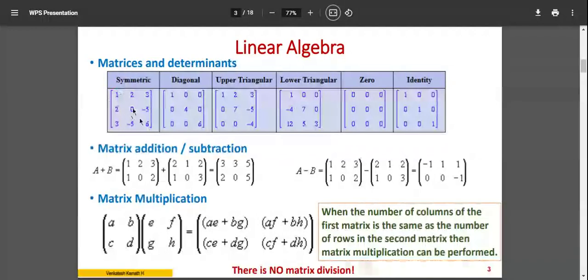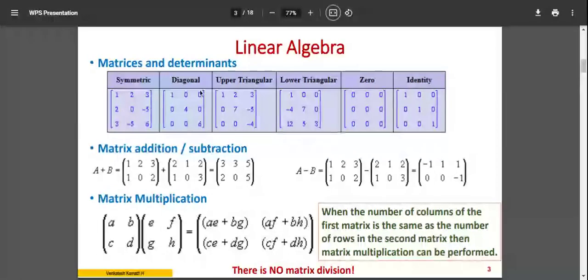If you look at the diagonal, above it and below it, there is this L shape: 5, 3 and 2, 3, minus 5. If you look at it, it is inverted, above the diagonal line and below the diagonal. 3, minus 5, minus 2, 2. So it's a kind of mirror image across the diagonal. In such a case, it is called a symmetric matrix. And a diagonal matrix means you have non-zero values on the diagonal line only. All other values other than the diagonal are zero. That is called a diagonal matrix.